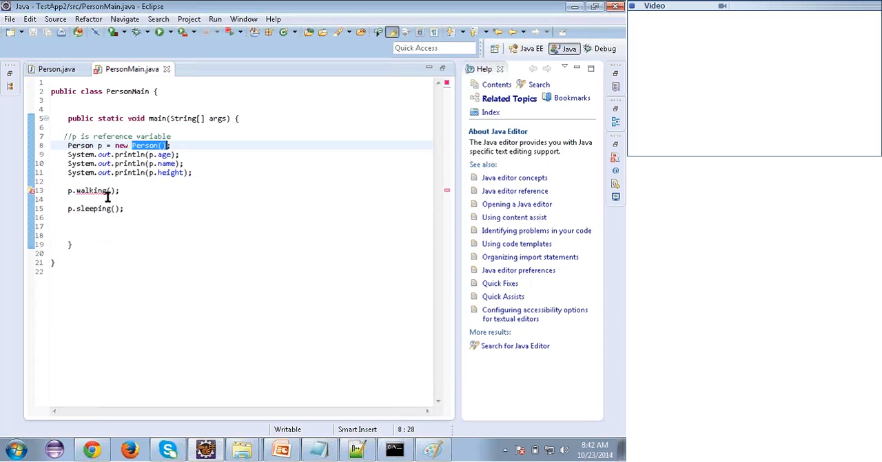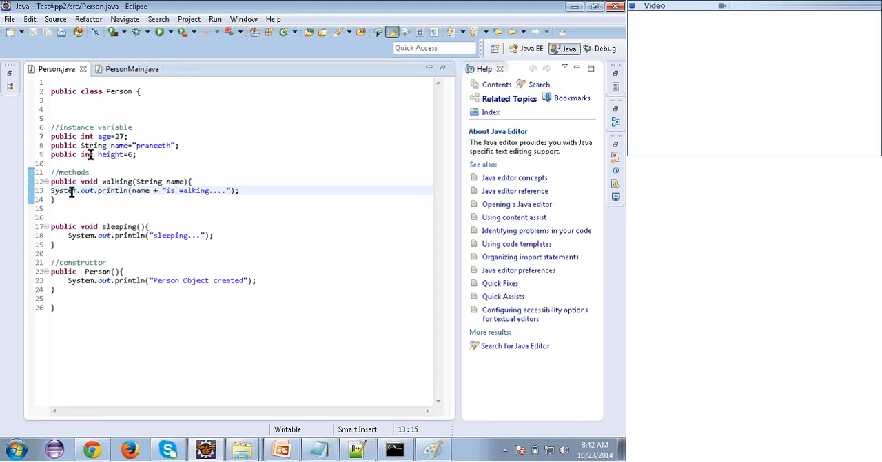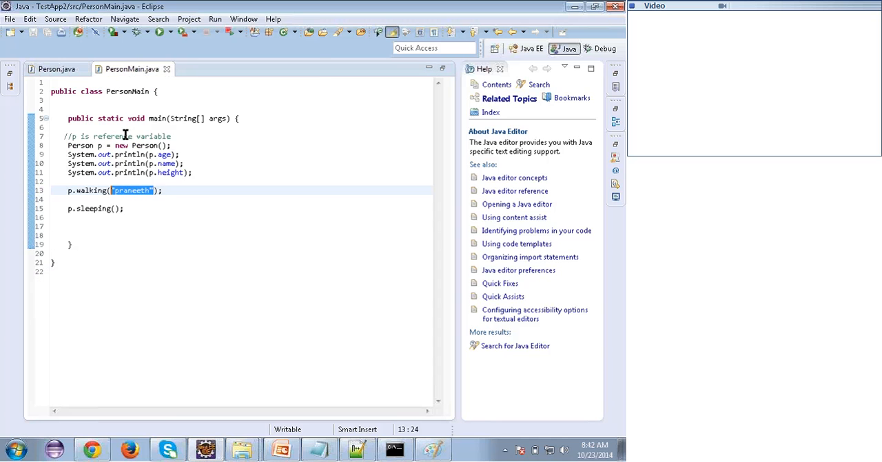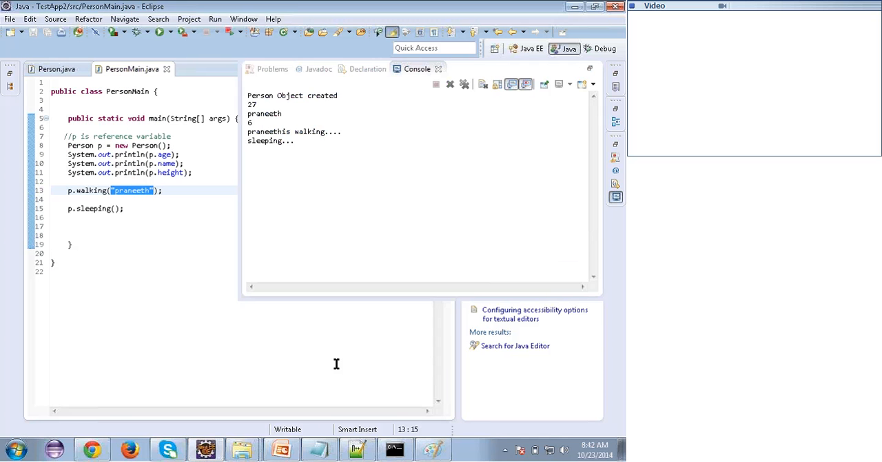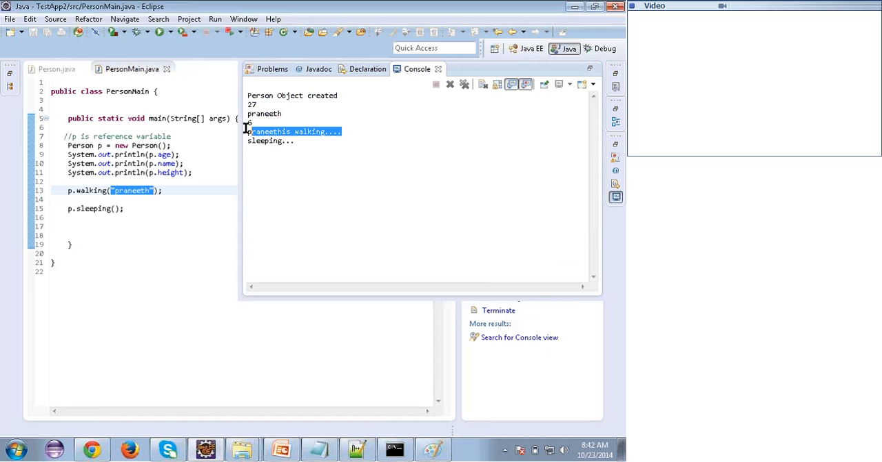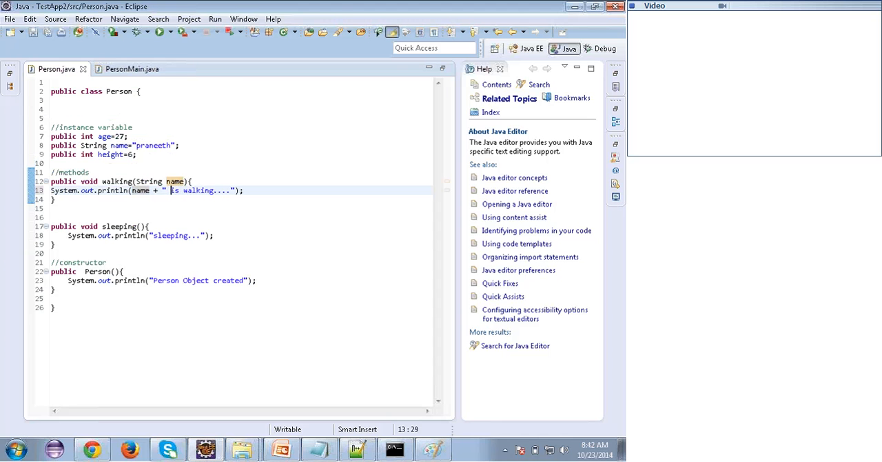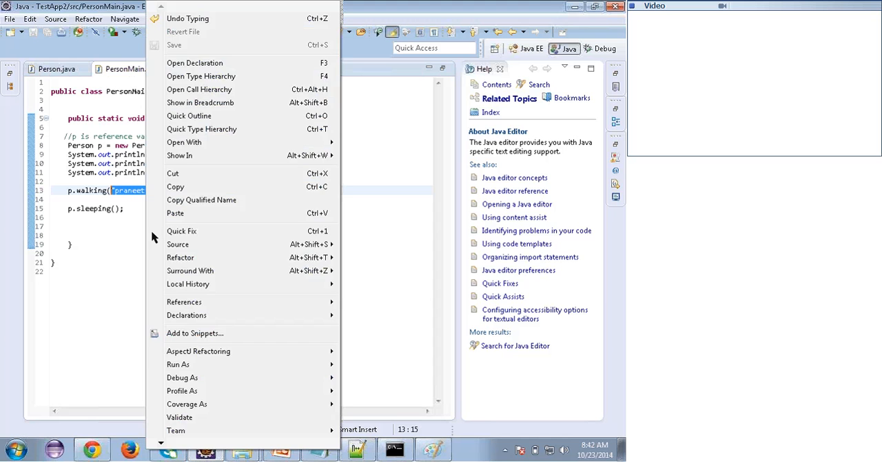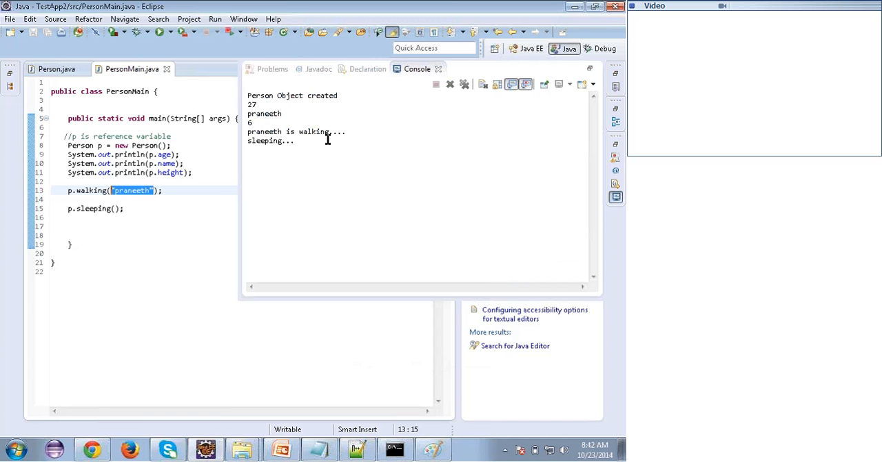Let's see, try to understand. So I'm calling Praneet now. It is throwing an error because I need to pass some name here. So here I'm passing Praneet. So I'm calling the walking method by passing some name. What will happen? This method gets invoked and it will read Praneet and it will print. Let's see. Here, Praneet is walking, I'm getting, right?